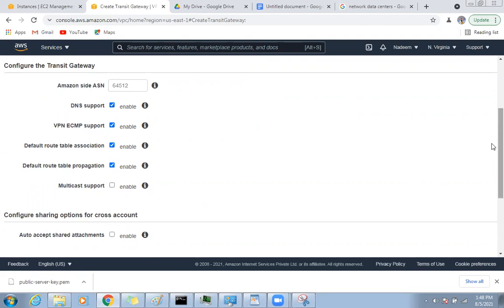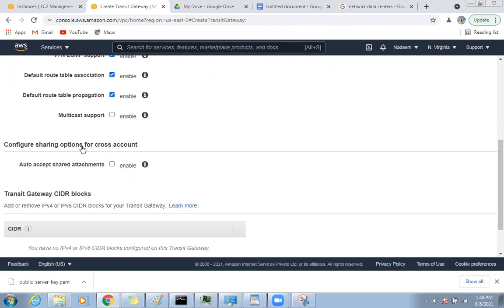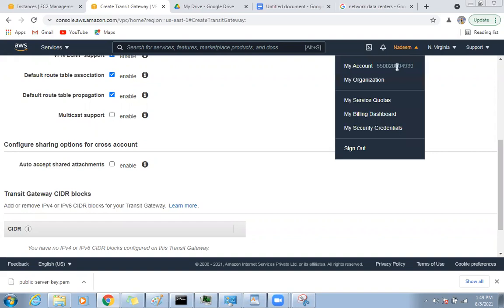And can you see this also configures the sharing option across accounts? Let's say I want to connect my VPC to my account. So this is my account, and Salman's account is different, Nazim's account is different. So we can connect our accounts to each other.